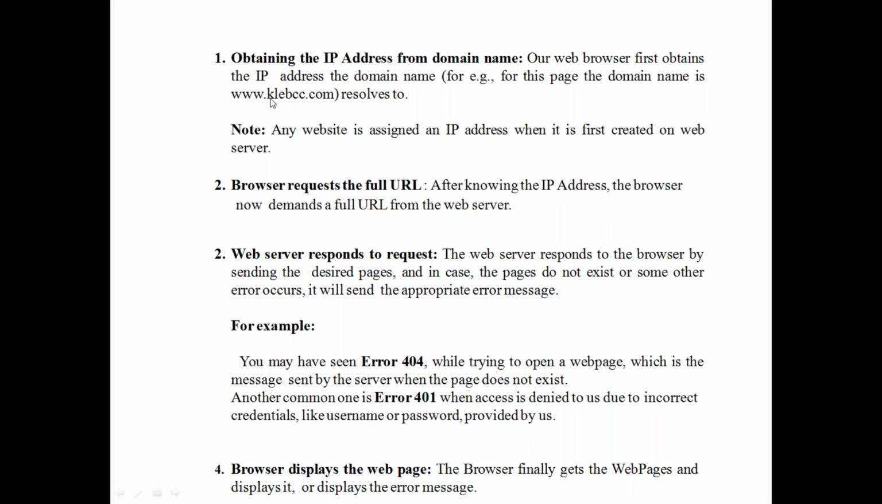For example, assume klebcc.com is one web page, right? This web page is not available on the server. At that time, the server sends this error message to the client. What is that? Error 404. You are trying to open that page, but that web page is not available on the server. So whenever you get this error, you have to understand that whatever you are trying to search is not available on the server. That is called error 404.